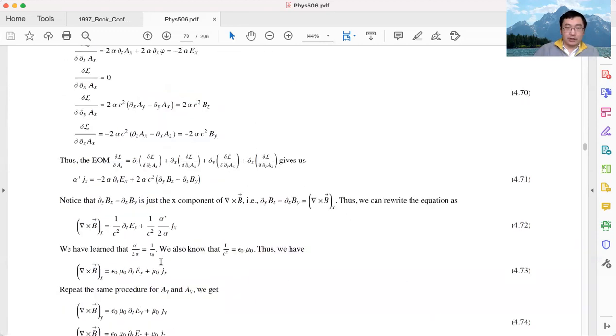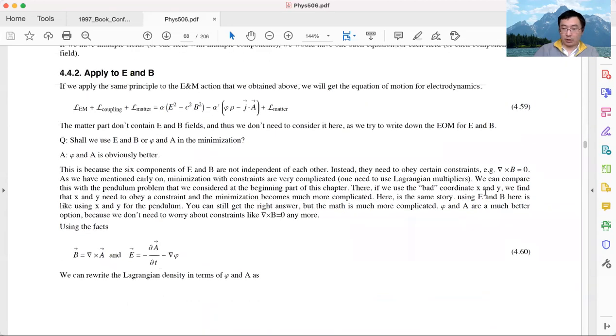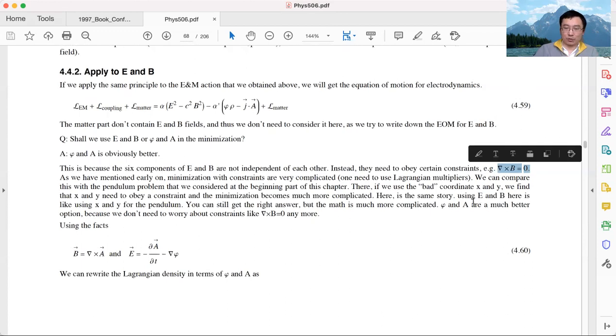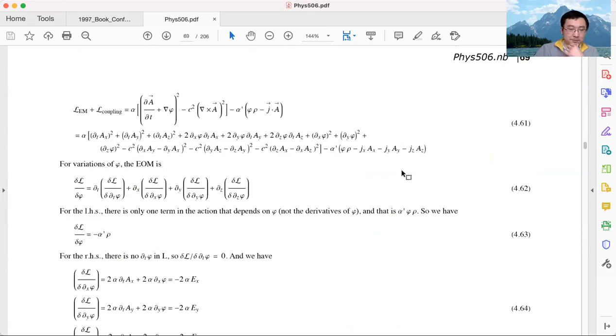Okay, sorry, I just realized I have one typo in the previous part of the equation. Early on, I said the curl of B should equal 0 as a constraint. That was wrong. Actually, it should be the divergence of B equals 0. That is a constraint we need to follow for the B field. Sorry for that, this was a typo. I will fix this before I post the lecture notes.